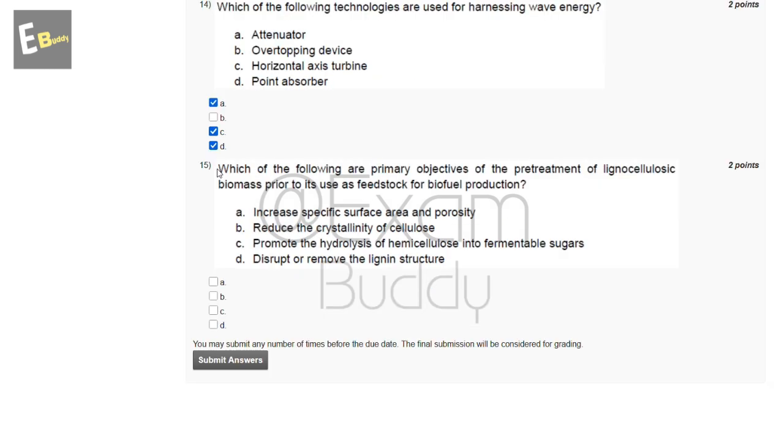Now the 15th question is, which of the following are primary objectives of the pre-treatment of lignocellulosic biomass prior to its use as feedstock for biofuel production? So these are the options, and the answer of our 15th question is also all, A, B, C, D. Now submit your answer.